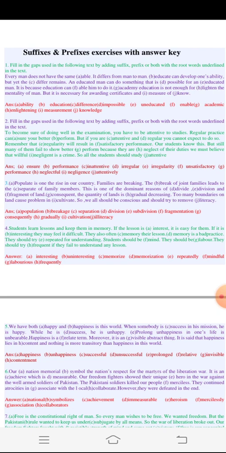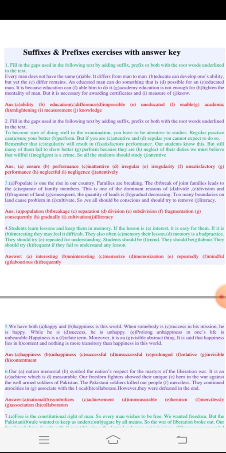An educated man can do something that is possible for an educated man, but it is because education can enable him to do it. Academic institution is not enough for lighten the mentality of man, but it is necessary for awarding certificates and measure of know.